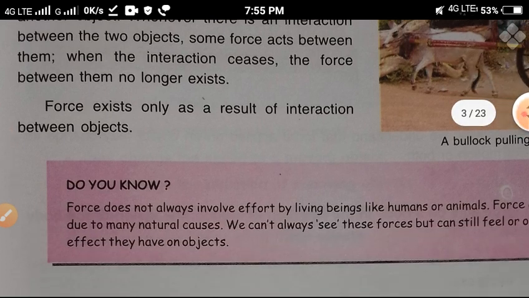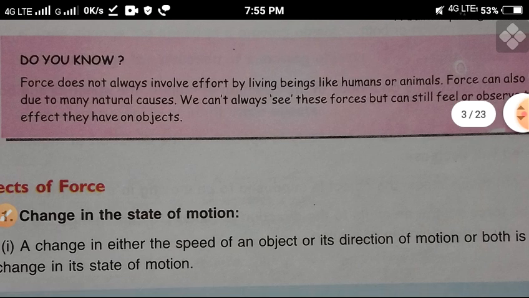Next, force exists only as a result of interaction between objects. When is force exerted? Force exists only as a result of interaction. When there is interaction between two objects or particles, then force exists. Understand?